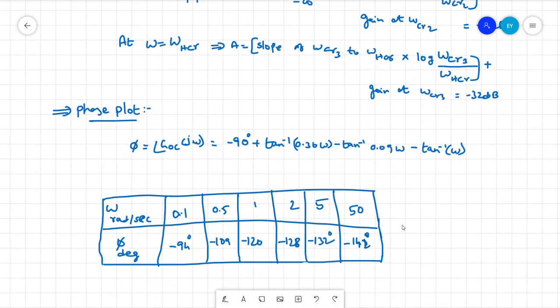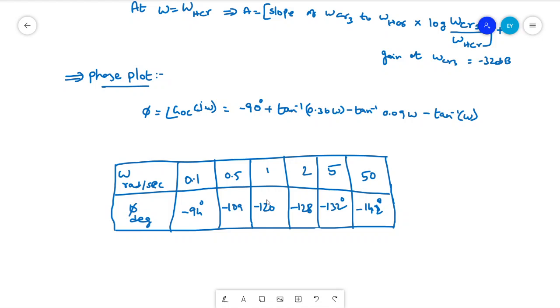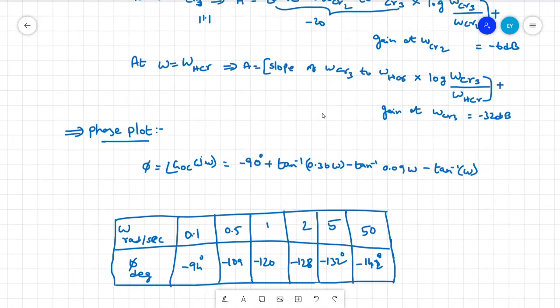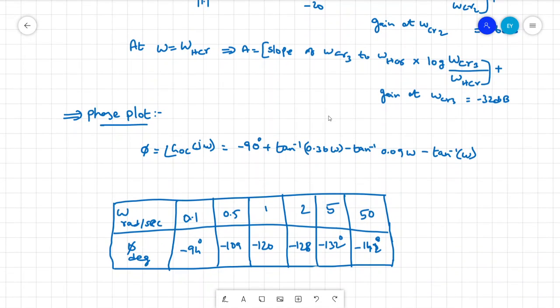So this is how we get the phase plot for the different points. From this, what we can understand is we got magnitude and phase for the compensated system. These magnitude and phase are obtained from the compensated system.